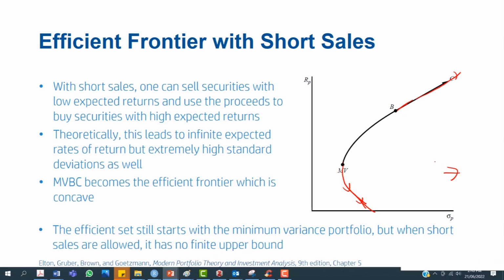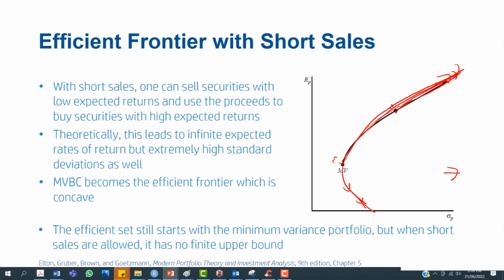And therefore, one can see that now our actual efficient frontier is not restricted at point B, and one can take positions that go beyond B further and further. So now, on aggregate, our position becomes MVB and beyond to C. One can extend their portfolio possibility curve to MVBC, which becomes the new efficient frontier. Notice that this is a concave curve, similar to the earlier scenario without short sales, but now with short sales, our efficient frontier extends from MV. Not only does it move up to the security with maximum return, but it also extends beyond that to large expected returns which have no finite upper bound.